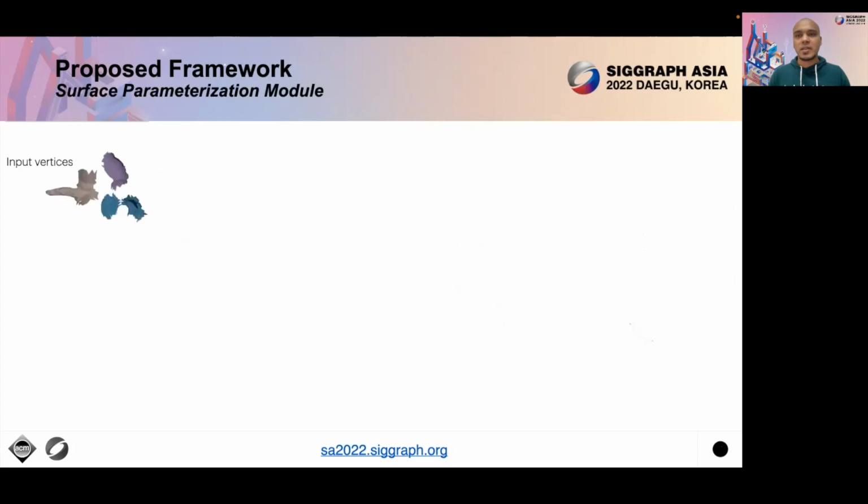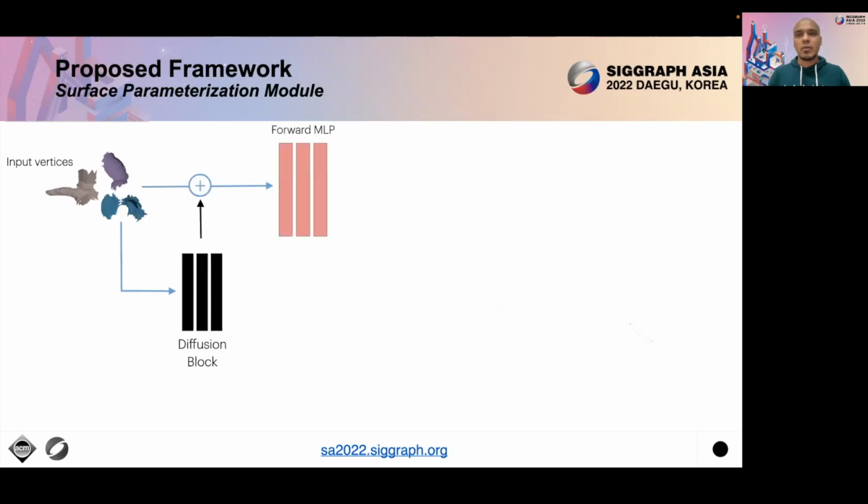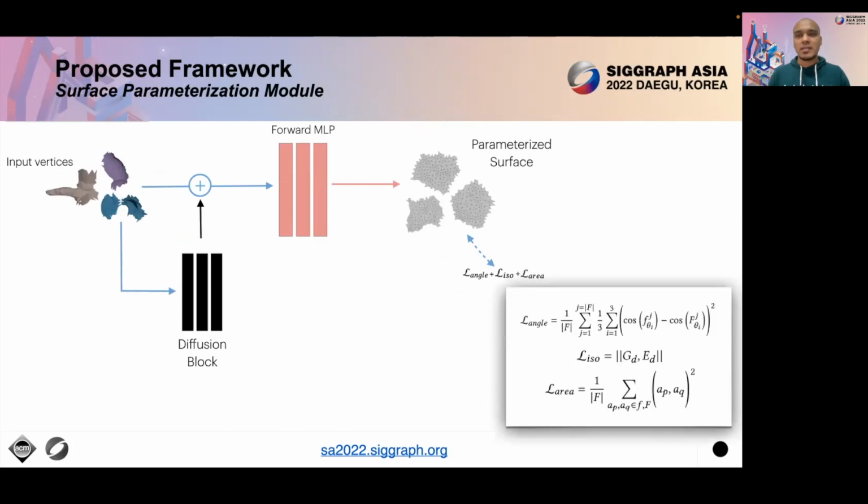The patches extracted are further processed individually to obtain their parameterization. For each given input bounded surface, a diffusion-net backbone is used for feature extraction. A forward MLP processes these features along with the input vertex positions to obtain per vertex UV positions. We impose L area and L angle laws, ensuring that the angle and area of the projected UV triangles and the input triangles are the same.